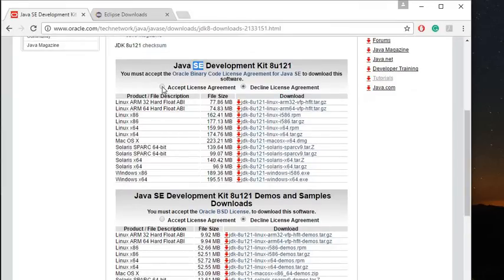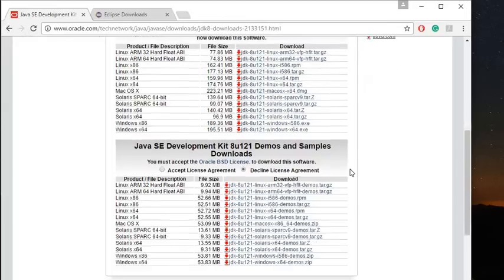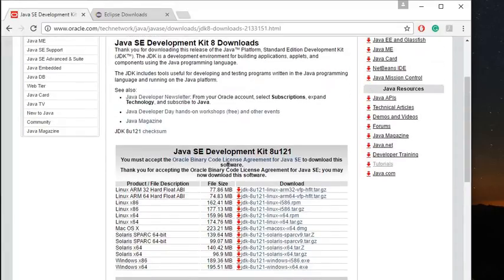Before you download, accept the license agreement and look for the required products. If you're like me and have a 64-bit Windows operating system, download the bottom one here. If you're running 32-bit, Solaris, Mac or Linux, just download the right one for your computer. I've already downloaded it, so I won't be downloading it again. Once you've downloaded it, go through the whole setup. It's quite simple, and you'll know it's complete when at the end it tells you that your JDK has been installed successfully.